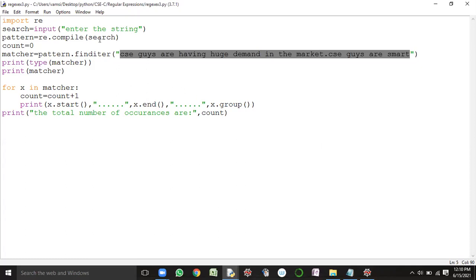Instead of giving a string here, I will give a group of strings. What is that called? A search pattern, in the sense, a regular expression. So how to write those regular expressions, we will discuss in the afternoon session. Please remember, guys, it is a very, very important and crucial session. Please don't miss the afternoon session.